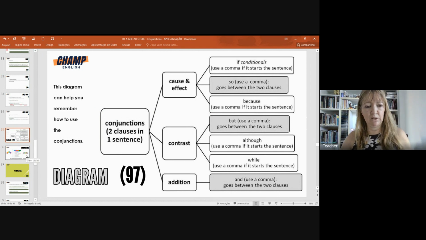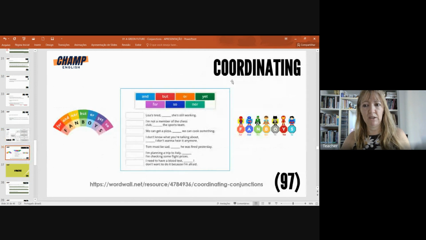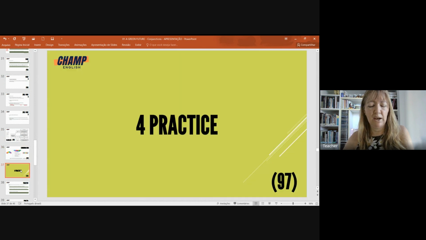Besides this slide, we have this one with the coordinating conjunctions, the fanboys. We're gonna check this on the Ellie, and then we're gonna have a practice. This is a practice in the word wall, right? After that, you can see here that we have the practice in the lesson, but it will be the next class.